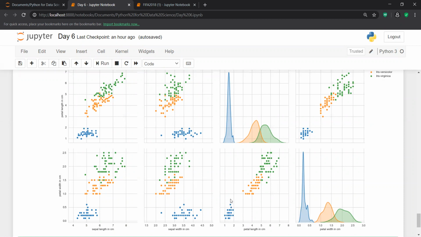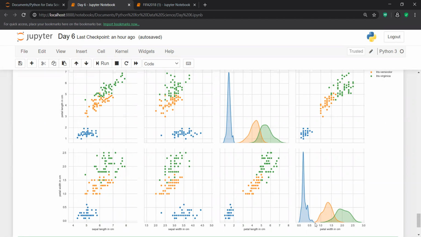And anywhere if my petal width is lesser than 2.5, okay, so petal width is the same also. I think here you can show this thing. So anywhere if my petal width value is lesser, maybe 0.5... But yes, you can say this thing, that anywhere if petal width is lesser than maybe 0.8, then definitely that flower is going to be setosa.